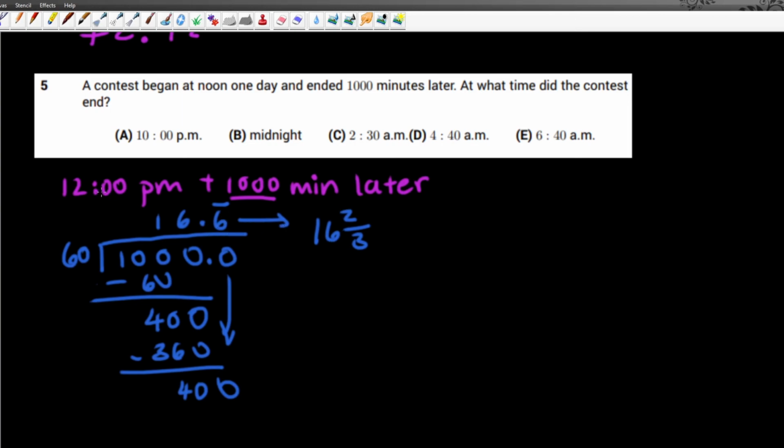And 16 hours added on to 12 p.m. First, we can take off 12 hours, which is easy. So it becomes 12 a.m. So now there's 4 and 2/3 hours left. Then 4 hours added on to 12 a.m. is equal to 4 a.m.